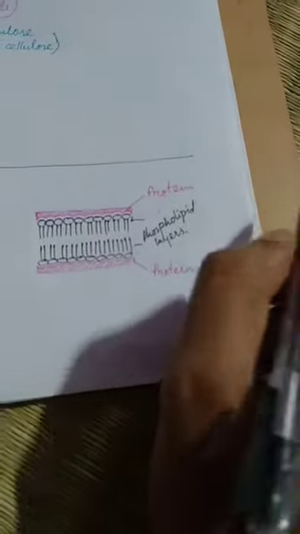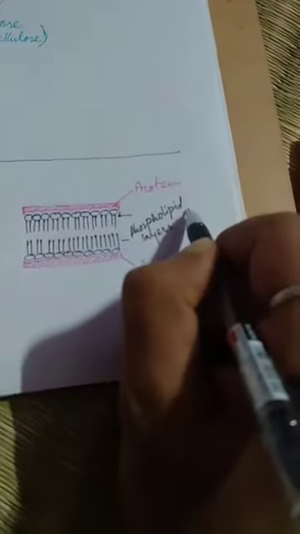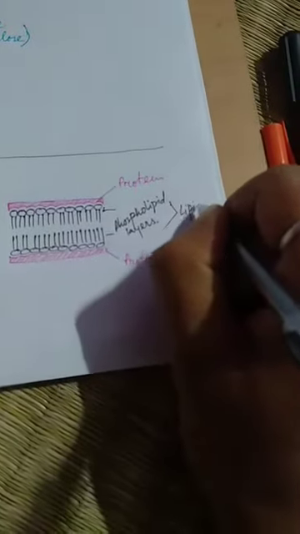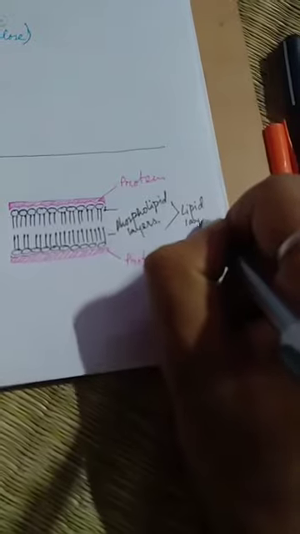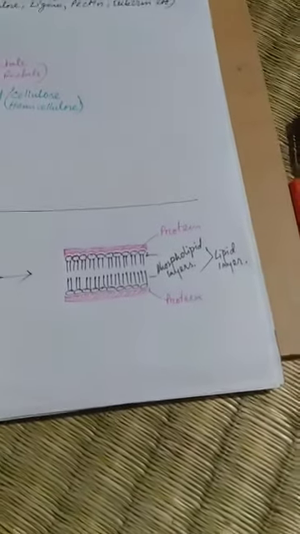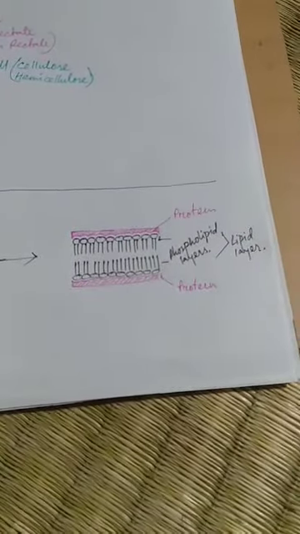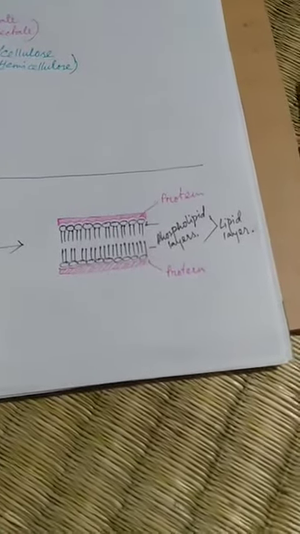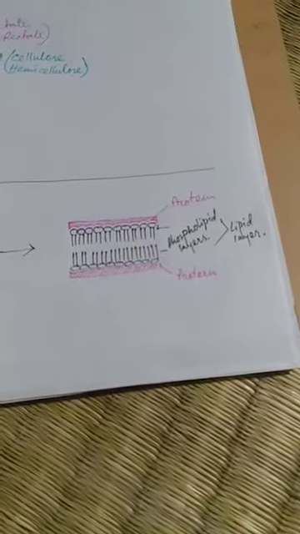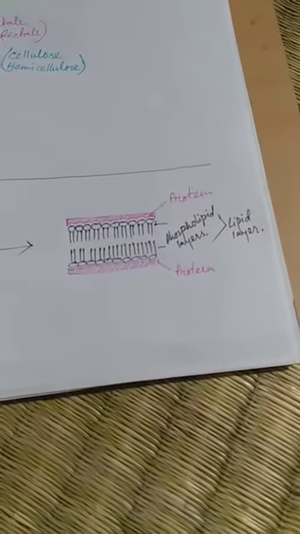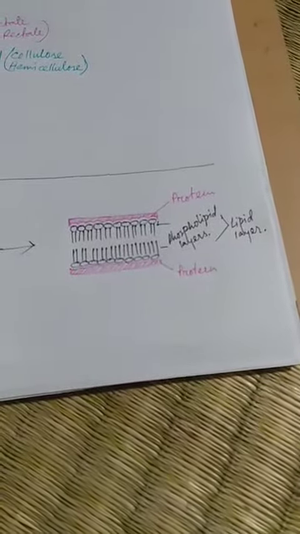These phospholipid layers together form the lipid layer of the cell membrane. So in a cell membrane, according to Robertson's unit membrane model, the lipid layer is present in between two protein layers.